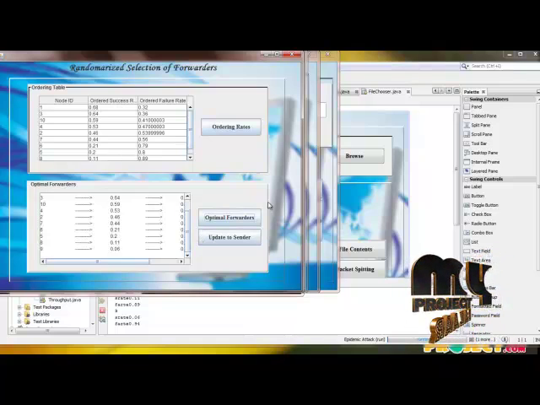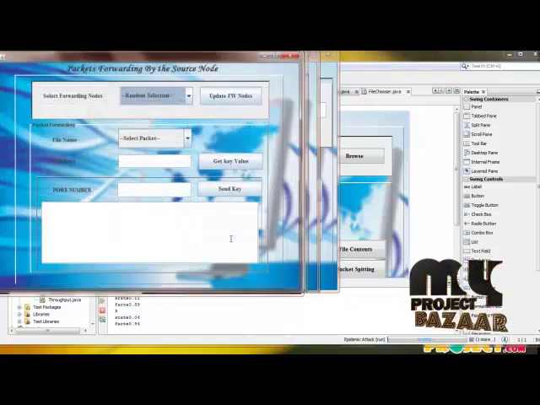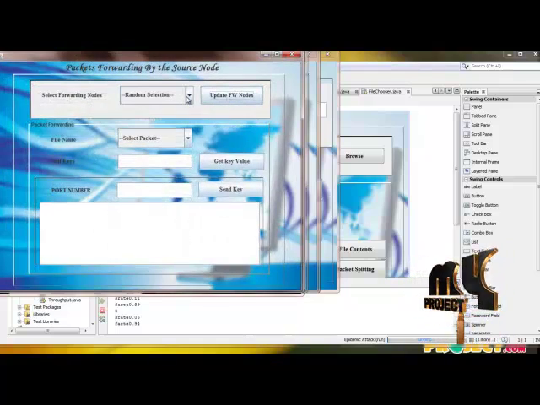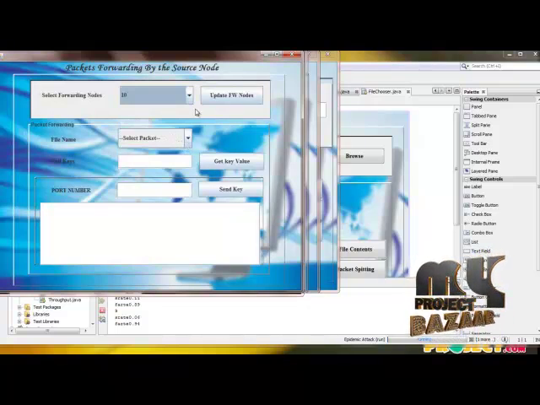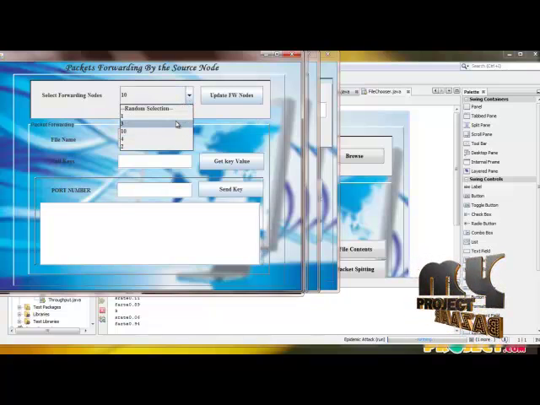Then I have to update these optimal forwarders to the senders to proceed with the packet forwarding. So now I just update the topmost 5 optimal forwarders.